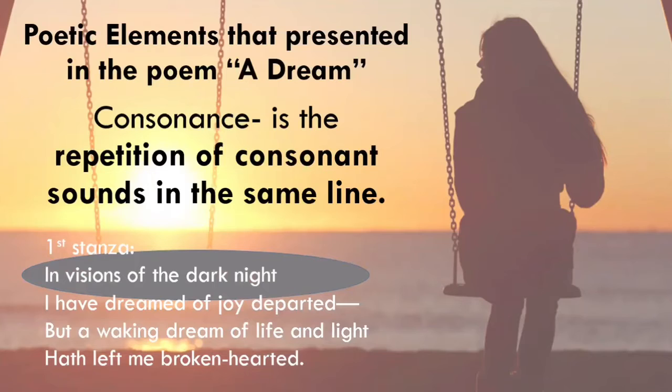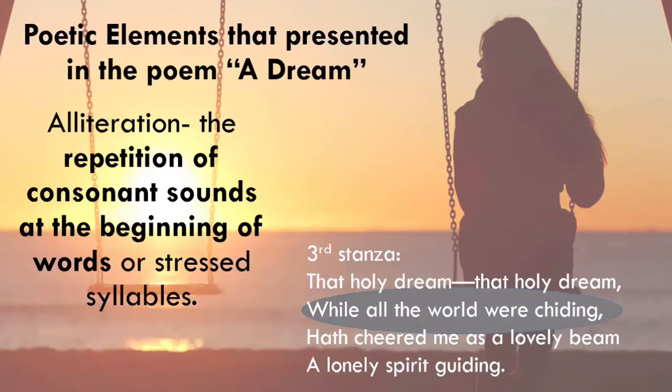When we say consonance, it is the repetition of consonant sounds in the same line. For instance, in the first stanza, in the first line, in visions of the dark night, it is very obvious that the sound of N is repeated in that line. So another one, we have the alliteration.